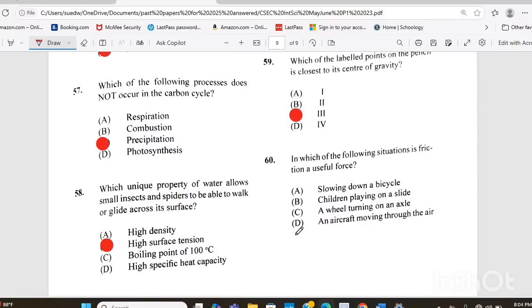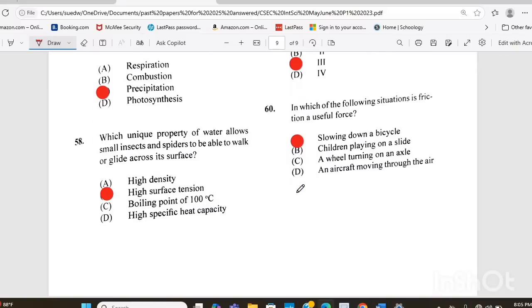In which of the following situations is friction a useful force? Is it A, slowing down a bicycle, B, children playing on a slide, C, a wheel turning on an axle, or D, an aircraft moving through the air? The answer there is A, slowing down a bicycle.